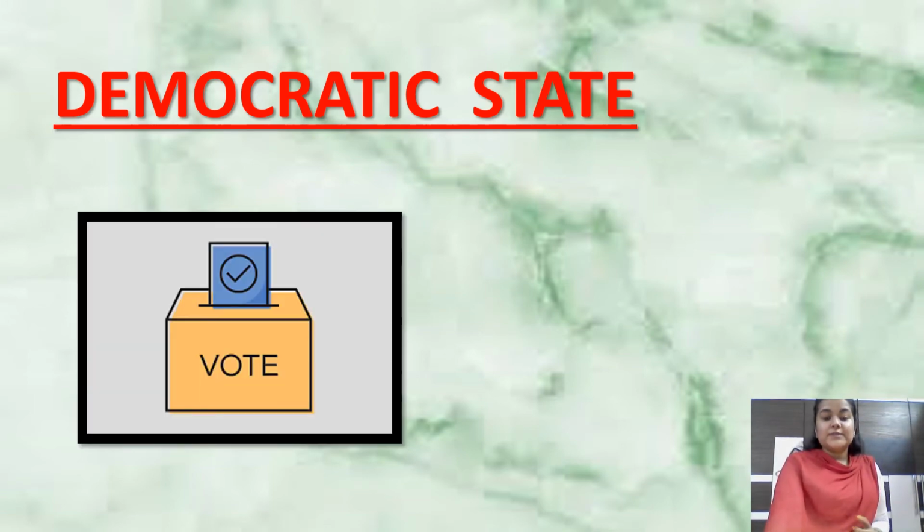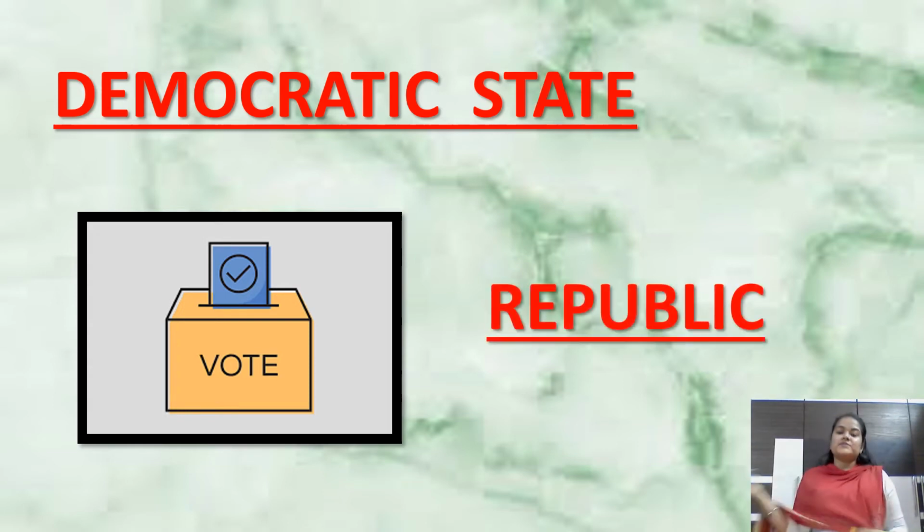All right. Similarly, now we have one more. By looking at this picture, what do we observe? People are putting their vote and all. Yes, correct. The president, the prime minister, all these upper designations are also elected by the public, which comes under republic. So till here we have studied. I hope absentees now you must have understood what we studied yesterday. Okay, so now we will start with the new topic.